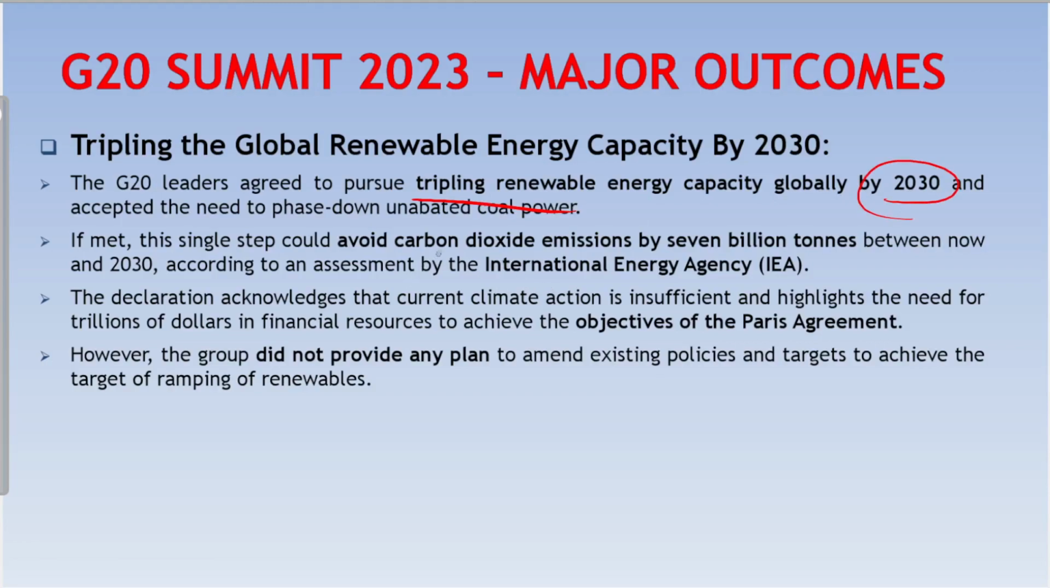G20 countries have committed to work towards tripling the renewable energy capacity globally by 2030. As per the International Energy Agency, if the above targets are met, it will avoid carbon dioxide emissions by 7 billion tons between now and 2030. Though there are several challenges in achieving this target, G20 countries have committed to work towards achieving the target. However, the group did not provide any plan to amend the existing policies and targets to achieve the target.